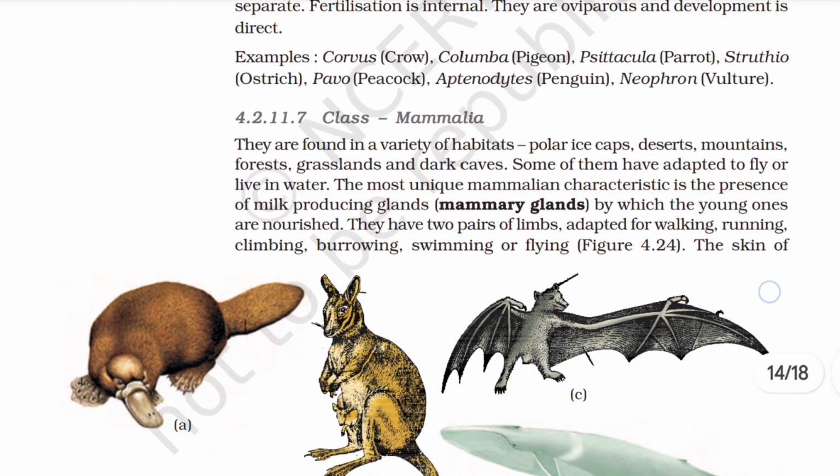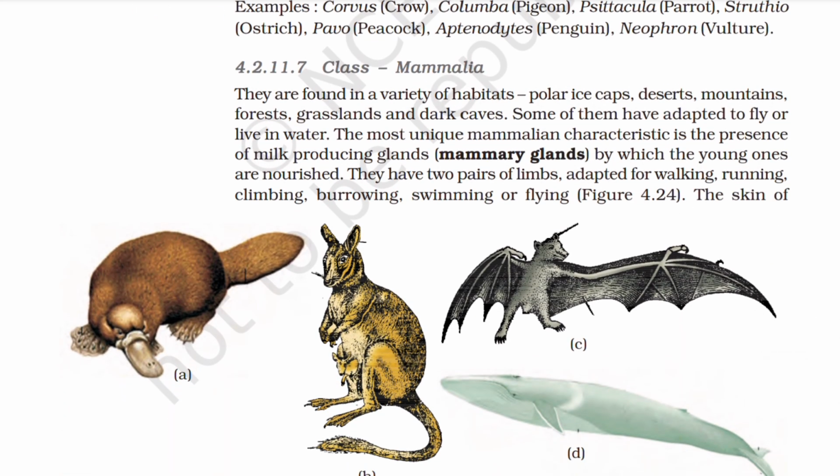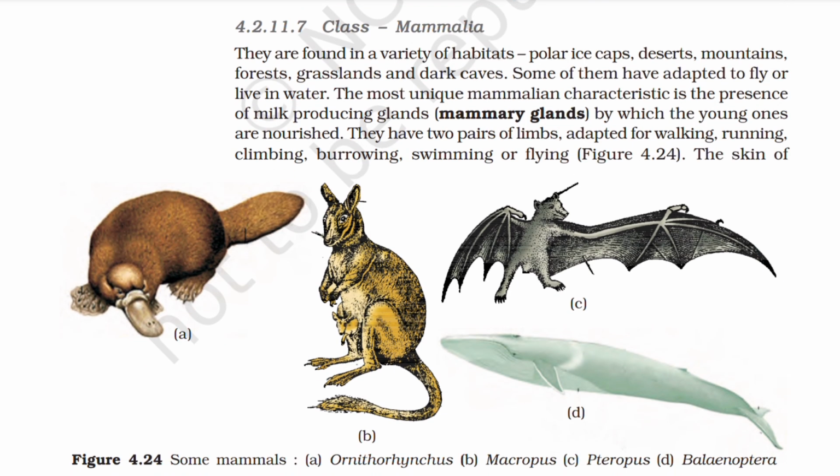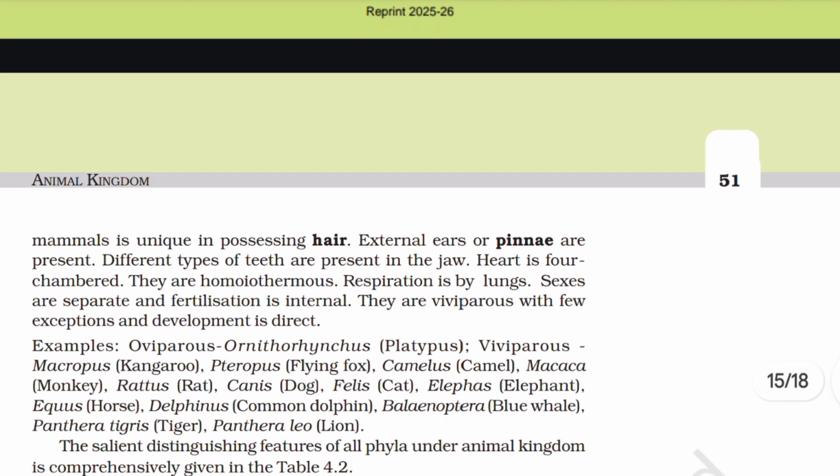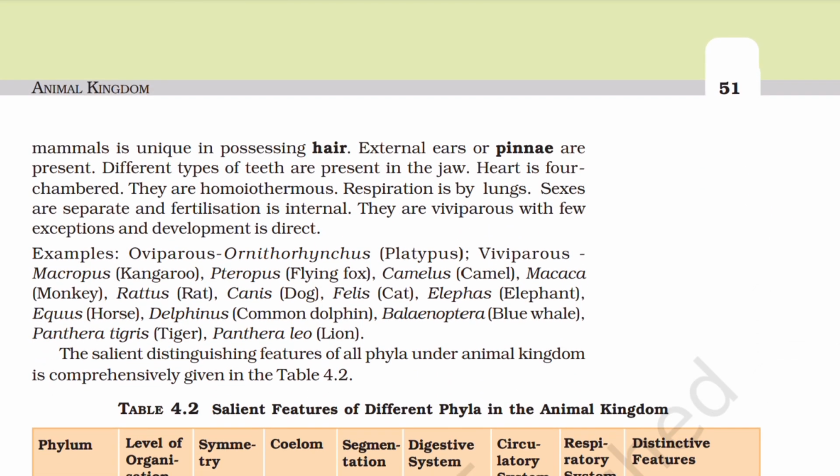4.2.11.7 Class Mammalia. They are found in a variety of habitats: polar ice caps, deserts, mountains, forests, grasslands, and dark caves. Some of them have adapted to fly or live in water. The most unique mammalian characteristic is the presence of milk producing glands, mammary glands, by which the young ones are nourished. They have two pairs of limbs adapted for walking, running, climbing, burrowing, swimming, or flying. The skin of mammals is unique in possessing hair. External ears or pinnae are present. Different types of teeth are present in the jaw.